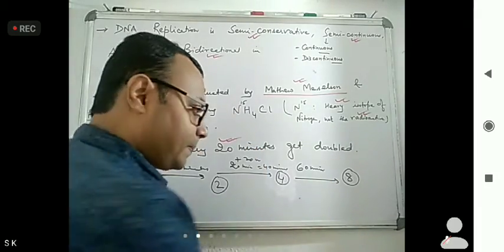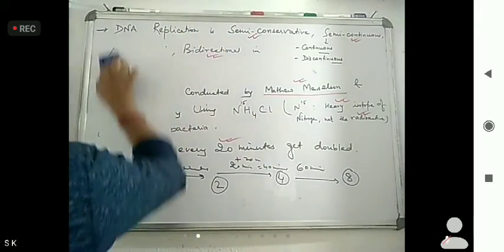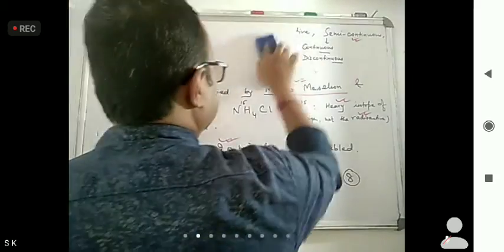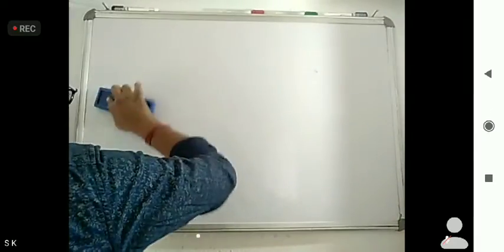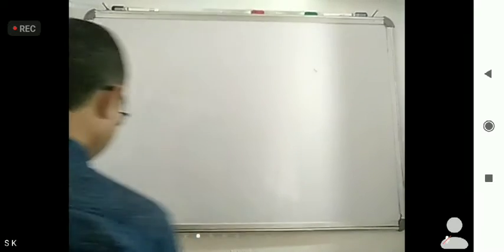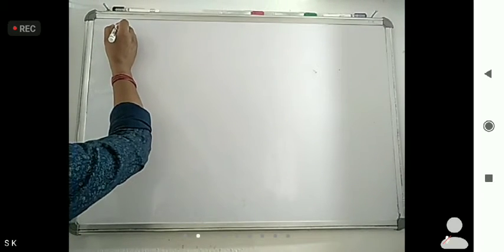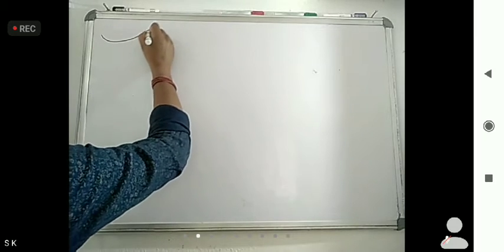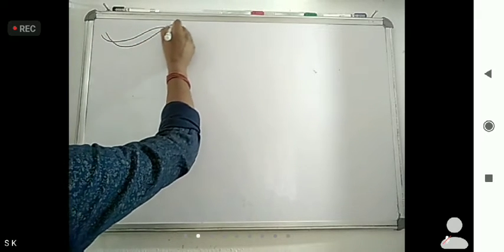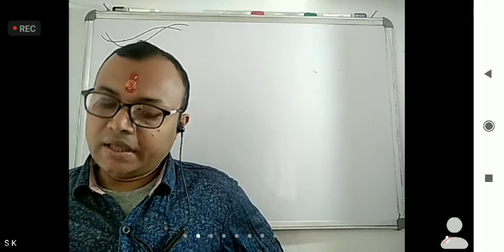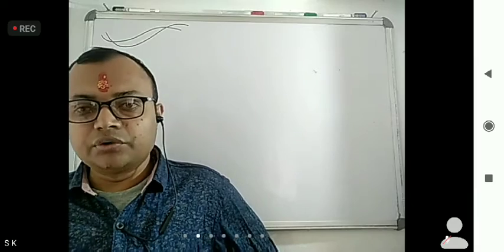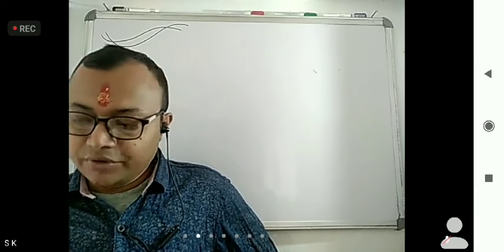Now we have to see how the Meselson and Stahl experiment goes. Initially, in E. coli, the growth medium was NH4Cl with N15, the heavy isotope.